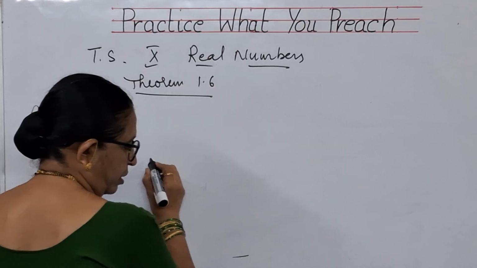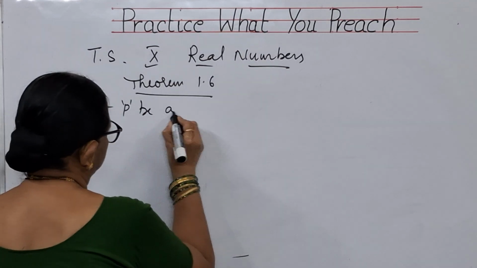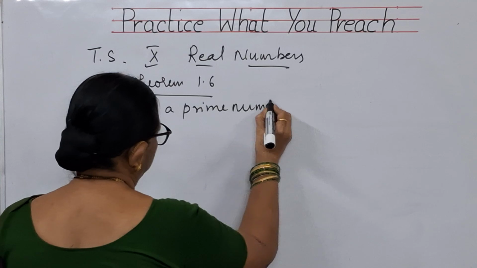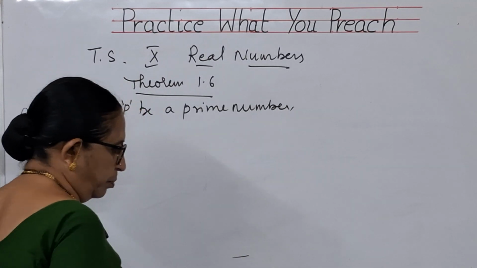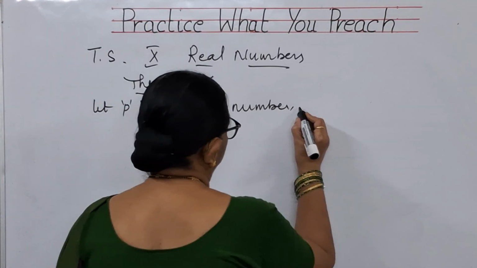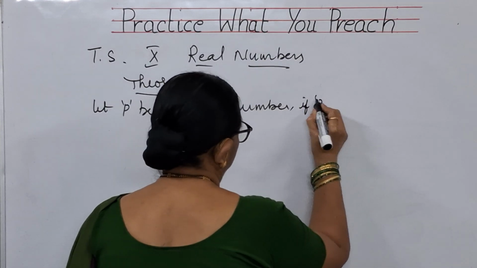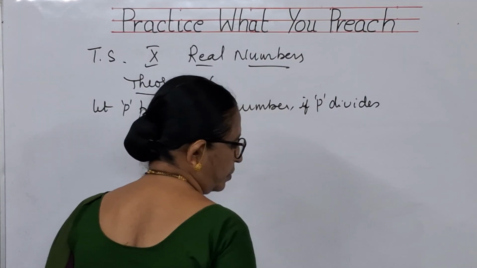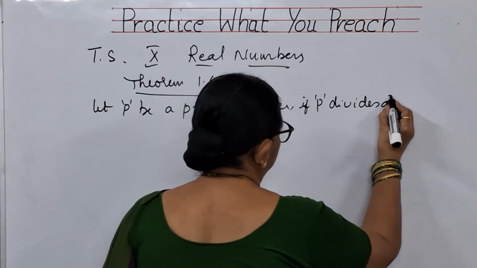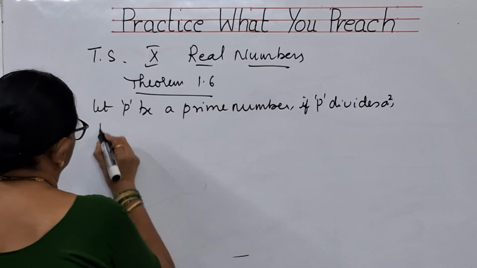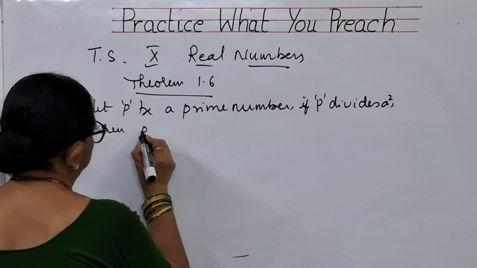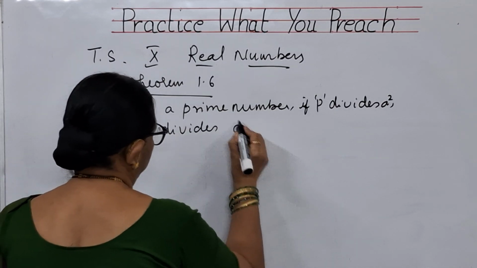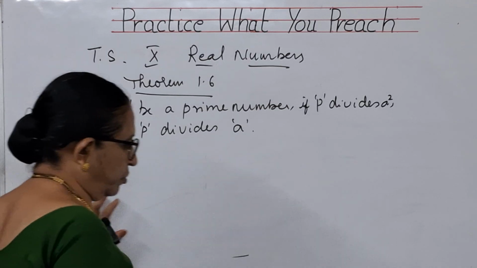Let P be a prime number. If P divides a square, then P divides A. This is the theorem, children.